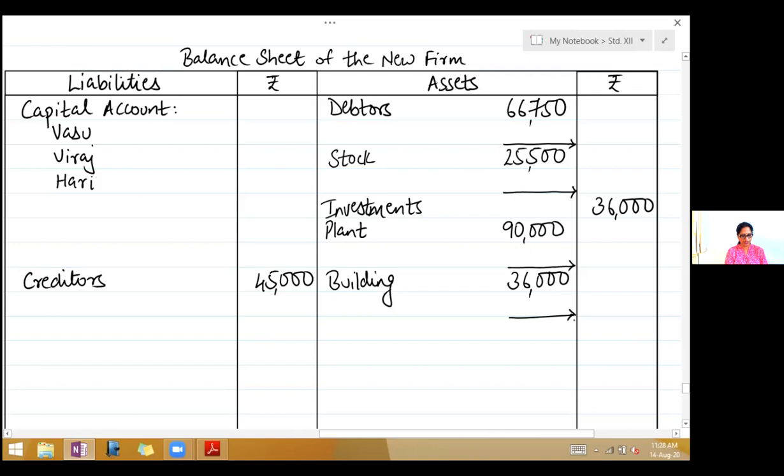We come to the adjustments. They admit Hari into partnership on 1st April 2019 on the following terms. First, he shall bring rupees 60,000 as his capital for 1/4 share in future profits. So he's bringing in capital. When new partner brings in capital, the entry will be bank account debit to new partner's capital account.